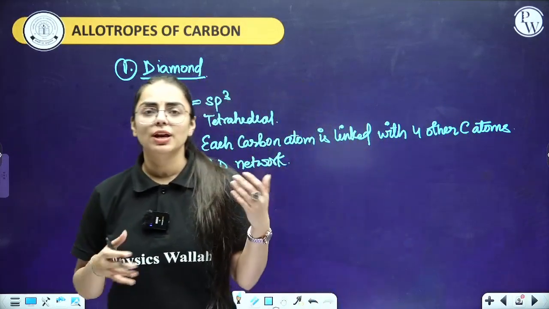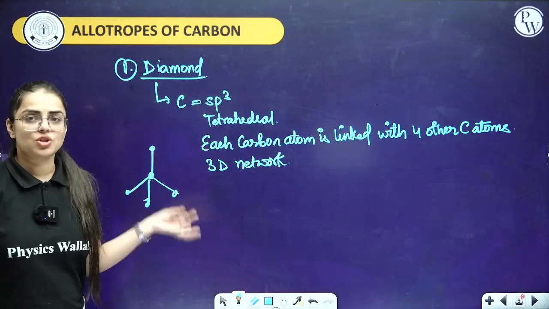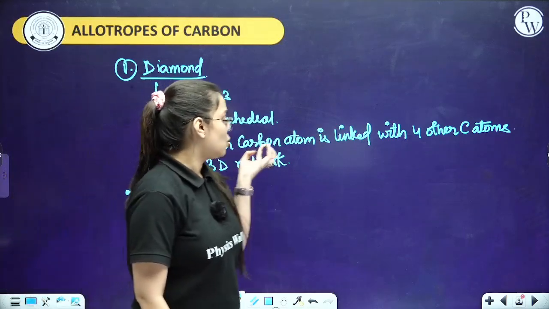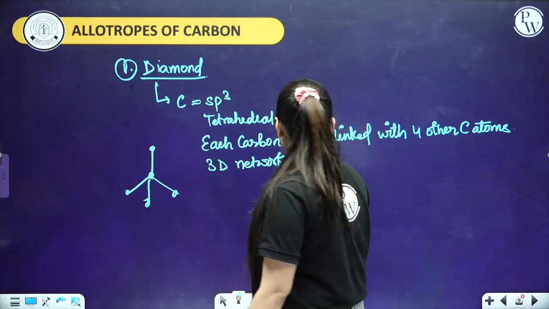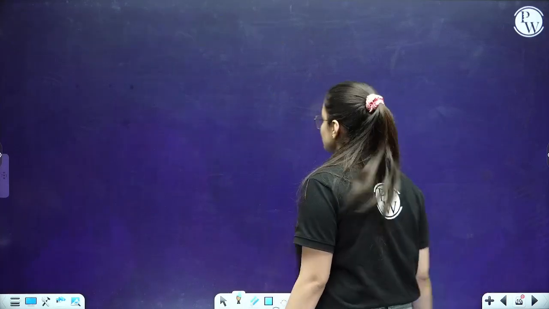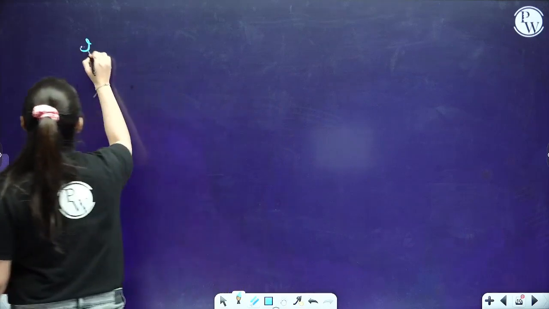And students, you very well know about, such questions are generally asked. What is the hybridization? What is the shape over here? Such questions can be asked. If I'll talk about the second form of carbon, the second allotrope over here, that is going to be what, ma'am?